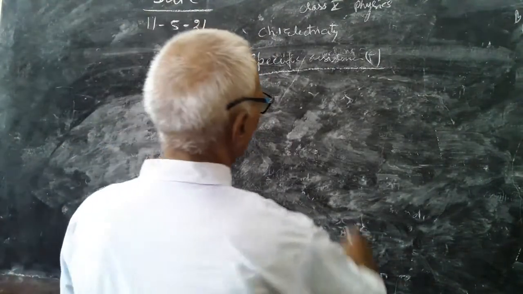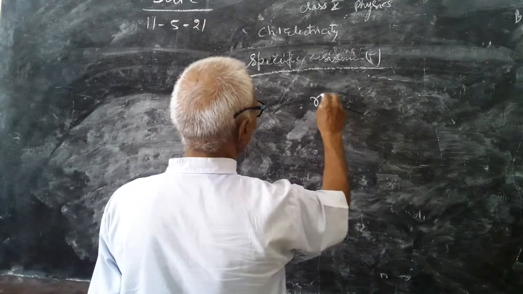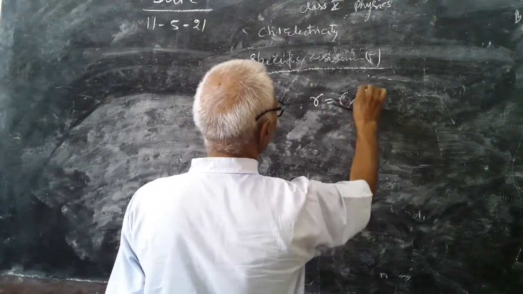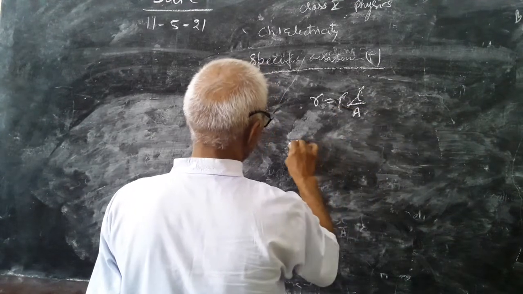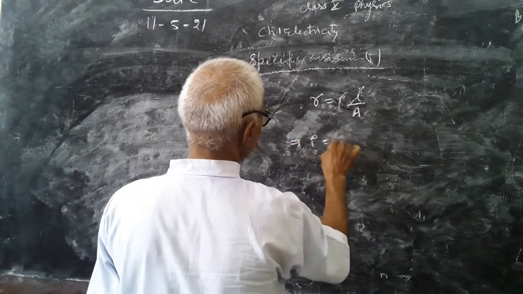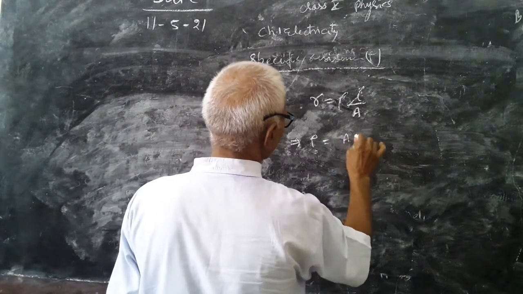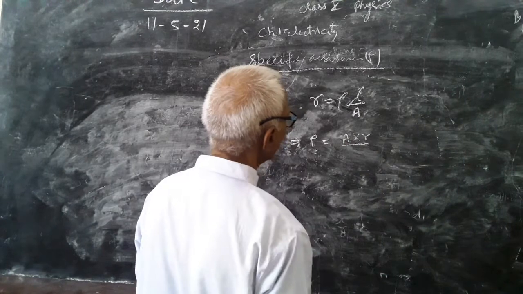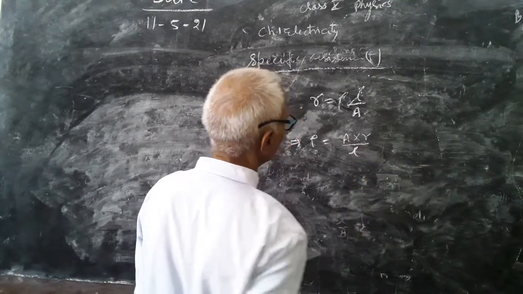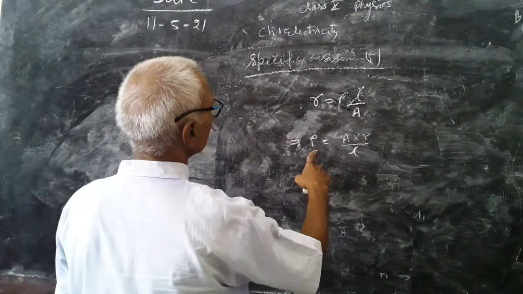Look here, I gave you R is equal to rho L upon A. Therefore, rho will be what? A into R upon L. This is the specific resistance.